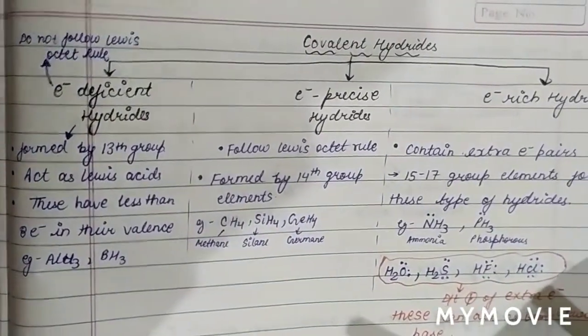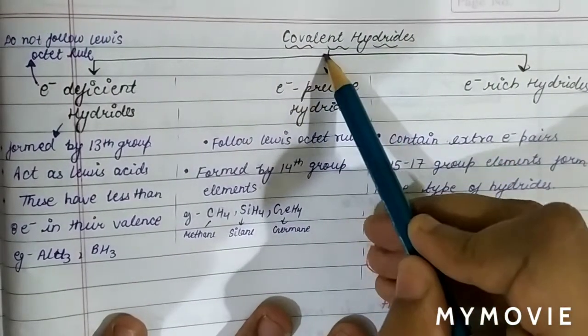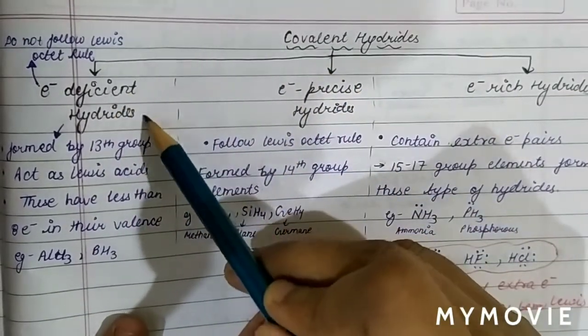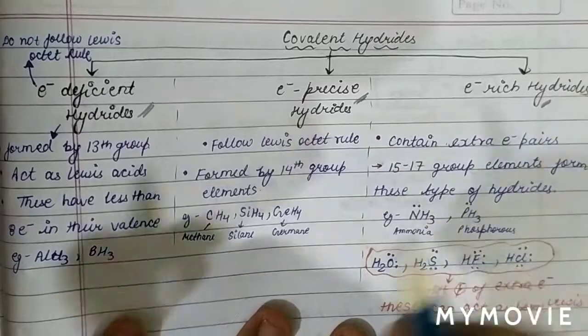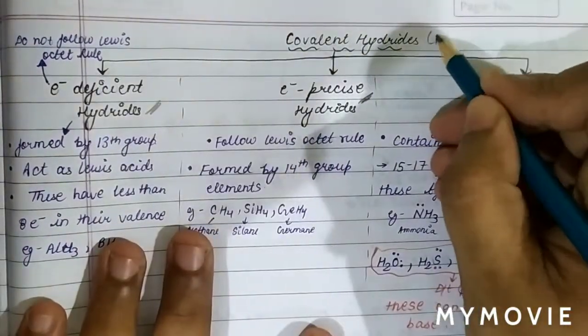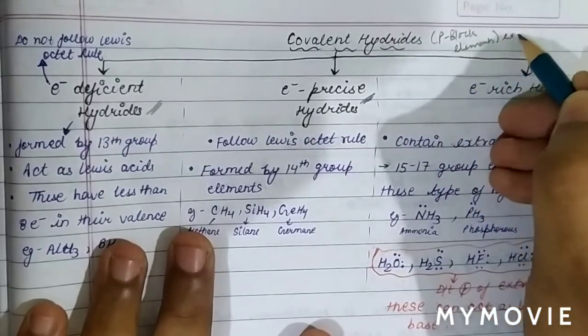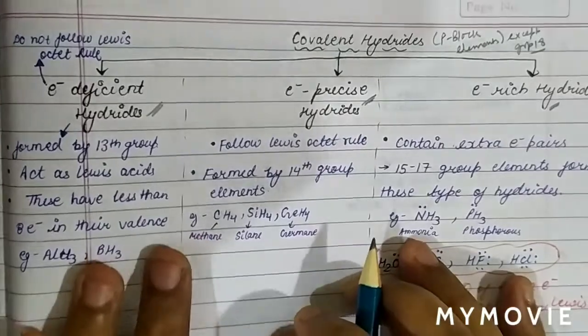We know the covalent hydrides are formed by P block elements except group number 18. So first we will discuss the electron deficient hydride.